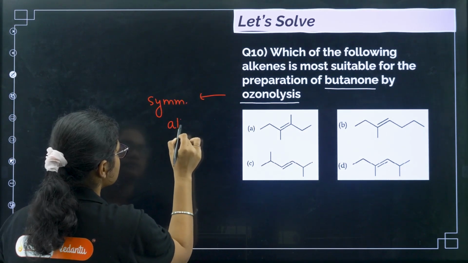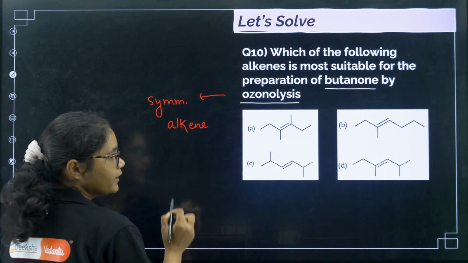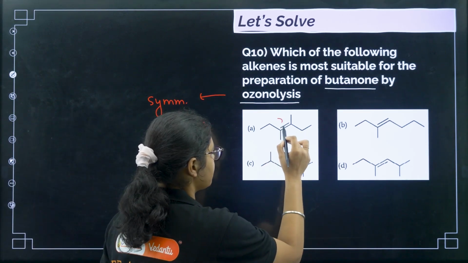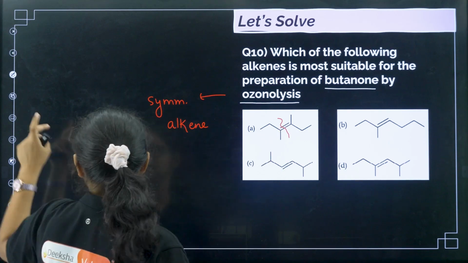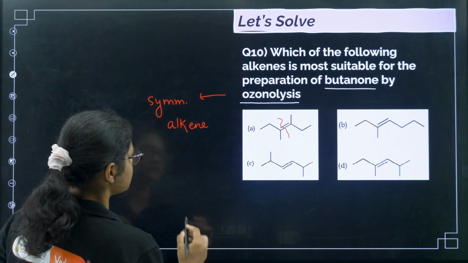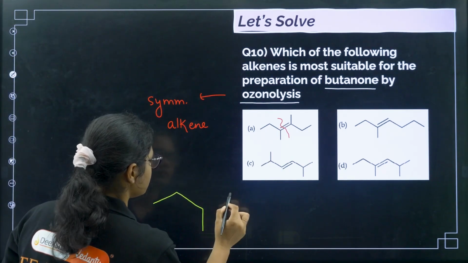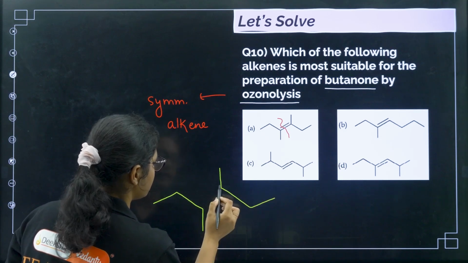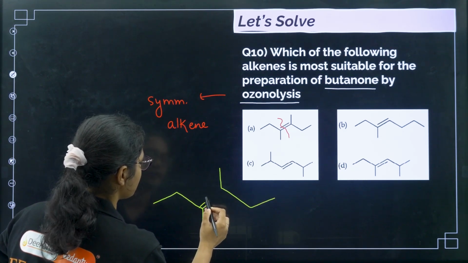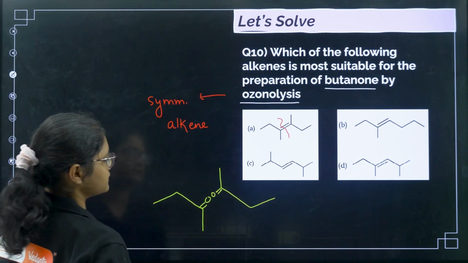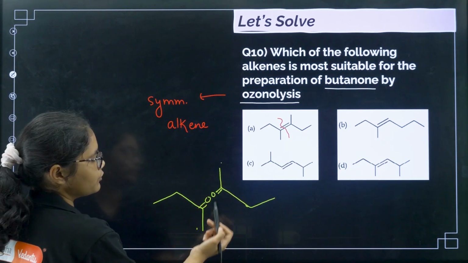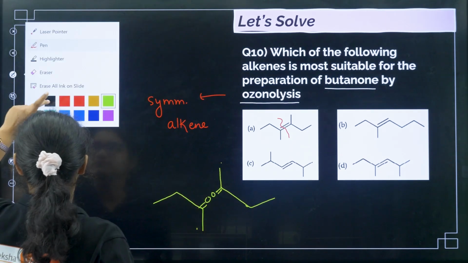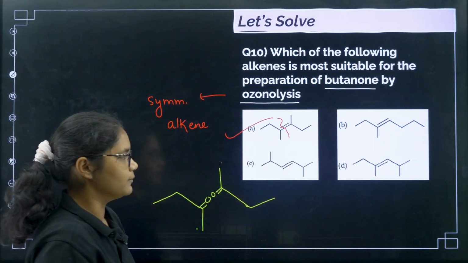So if I break this bond, here one oxygen will come, and here one oxygen will come. So it will be like this. If I draw it, here was this double bond, so I'll get one oxygen here and one oxygen here. So this is 1, 2, 3, 4, butan-2-one. So the correct answer for this question will be option A.